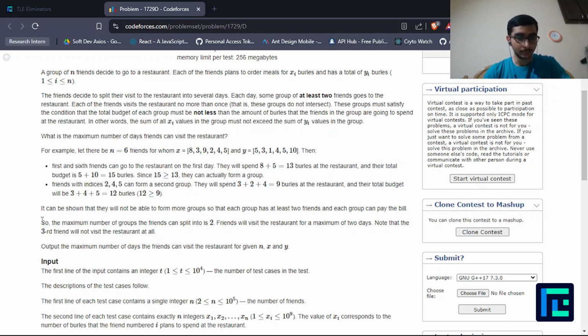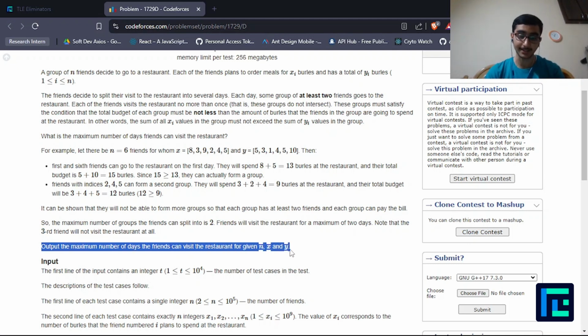Right. Now, they've also mentioned that the maximum number of groups the friends can split into is 2, and it is also possible that some friend, that is the third in this case, may not visit the restaurant at all. So it is not necessary for every friend to visit the restaurant. Now output the maximum number of days the friends can visit the restaurant for given x and y.